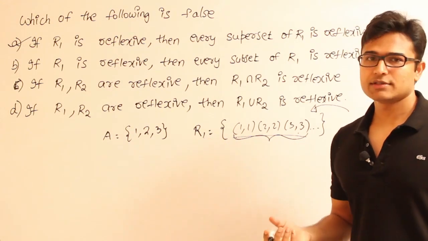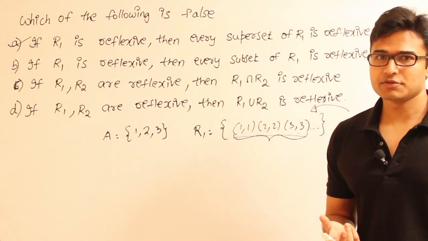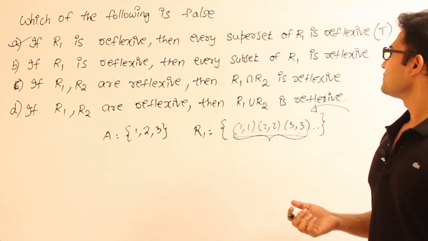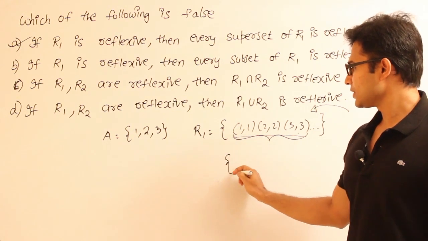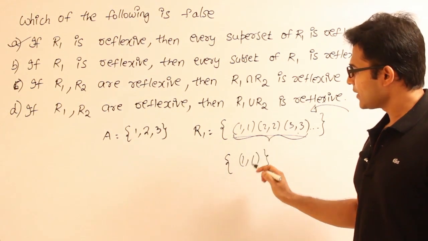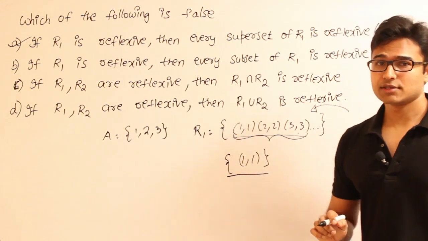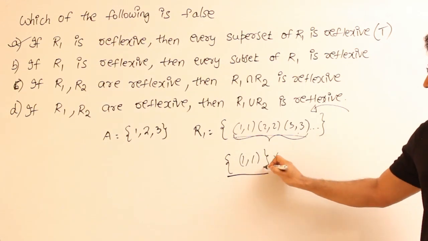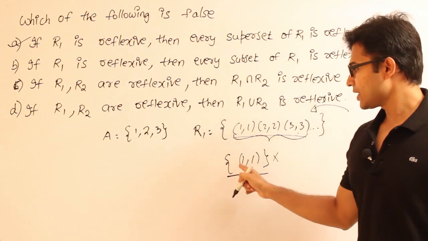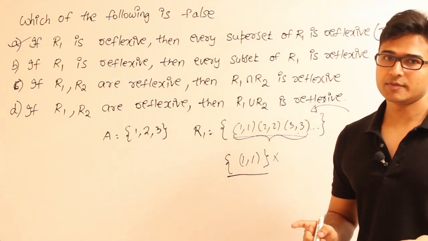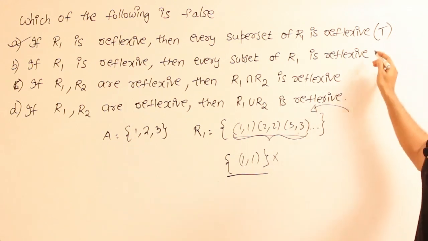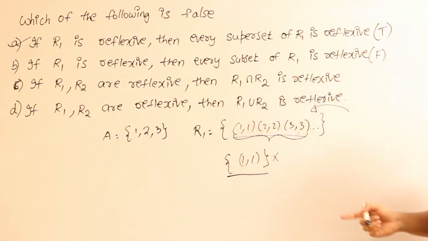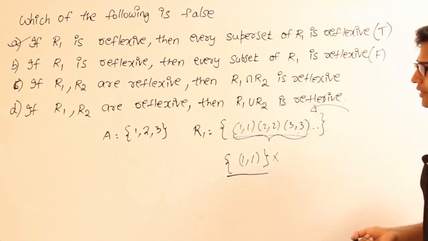I can assume anything, right? Since they are saying that R1 is reflexive, I'll assume that R1 is the smallest reflexive relation possible, which is (1,1), (2,2), (3,3). Now every subset of R1, so I'll take a subset of this. Let us say a subset is (1,1). Then they are saying that every subset is reflexive, but then this is not reflexive, right? Why? Because it should contain all the diagonal elements. It is containing only one diagonal element. Therefore B is false. So we got the answer. Which of the following is false? B is false. Still we continue further and we shall see the next two also.